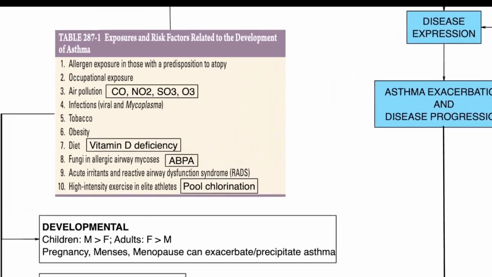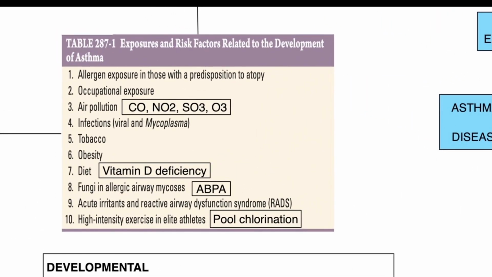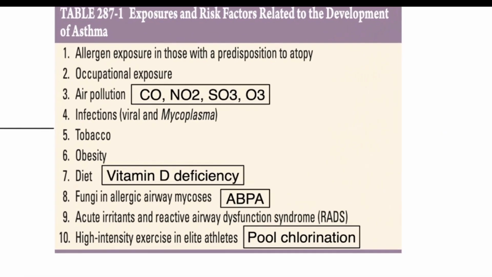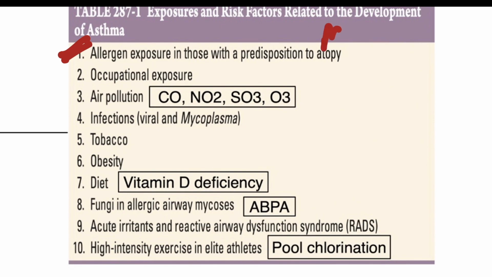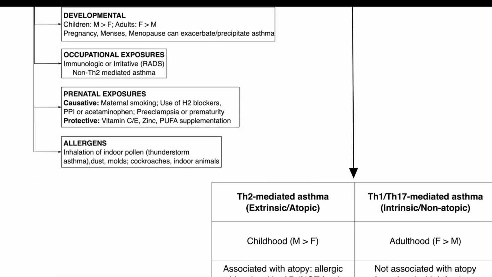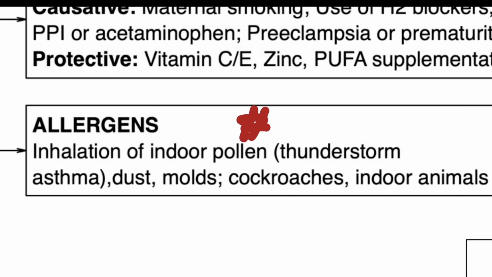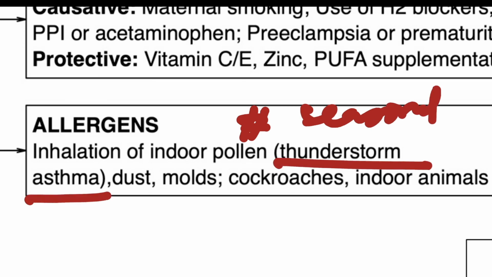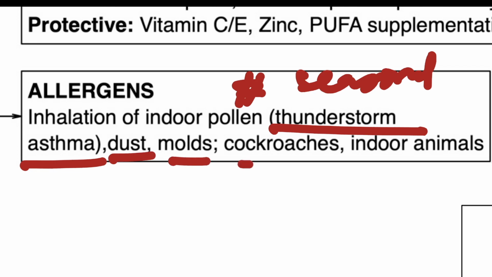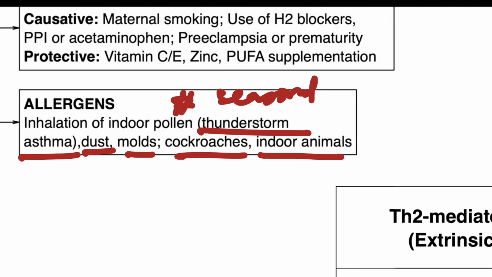There is a comprehensive list of various exposures that are linked to the development of asthma covered in Harrison's. I will give a brief overview of the most important points that are covered in it. You should note that allergen exposures are the most common causes, and they generally include inhalation of outdoor pollen, which is generally seasonal in nature, and thus thunderstorm asthma is the name attributed to it. Along with that, dust, molds, cockroaches, and indoor animals are likely important etiologies.